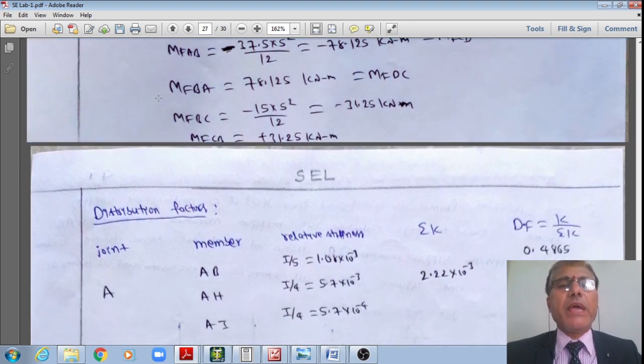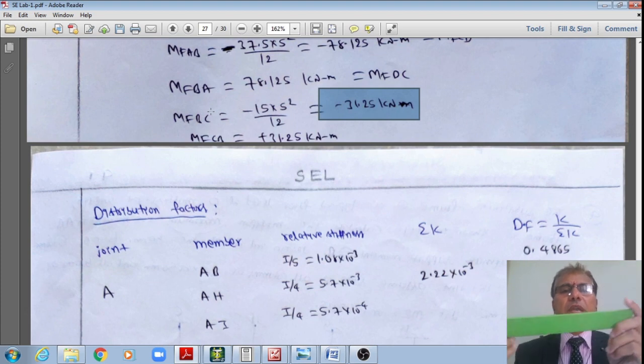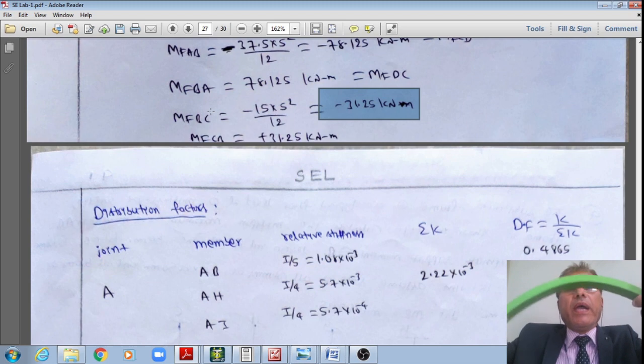And that of the MFBC, because in the midspan only it is loaded with the dead load only. Therefore, the factored dead load intensity is equal to 15. Therefore, 15 multiplied by 5 squared divided by 12 works out to minus 31.25 in BC. Starting from B to C, it is minus 31.25, whereas at CB, it is plus 31.25.